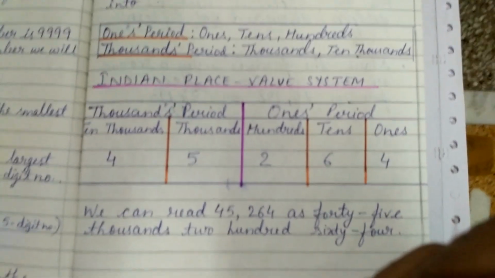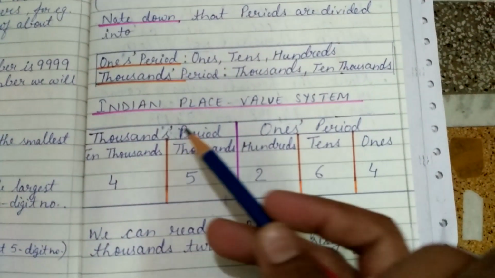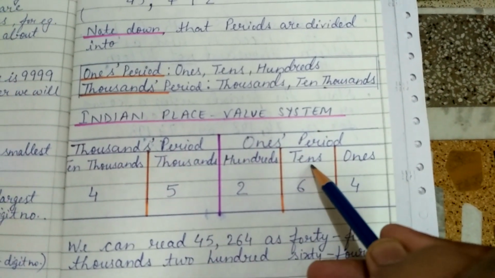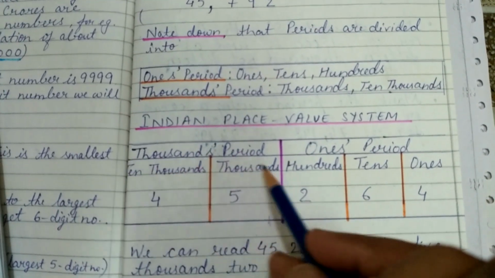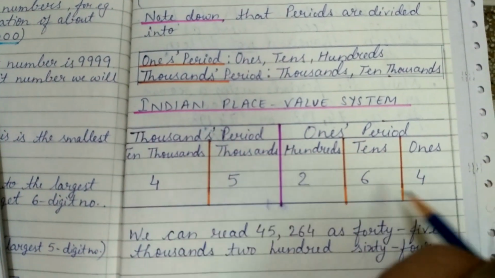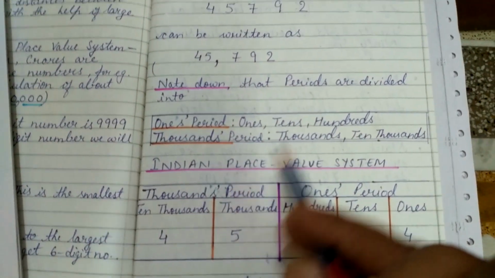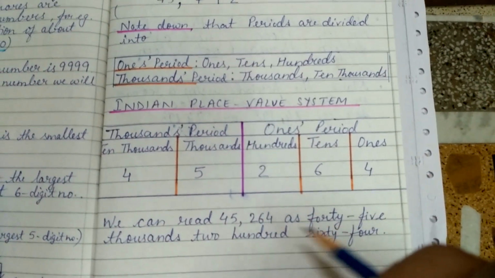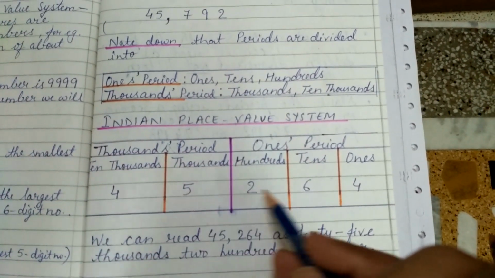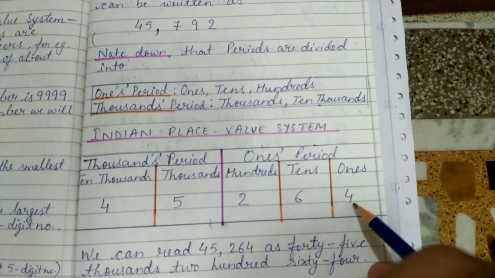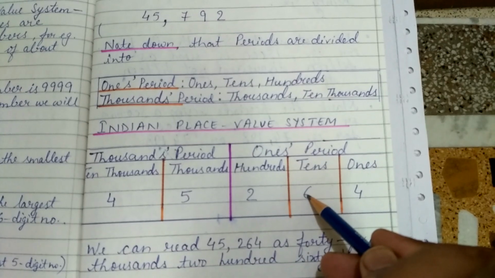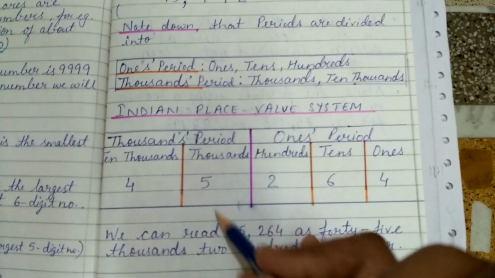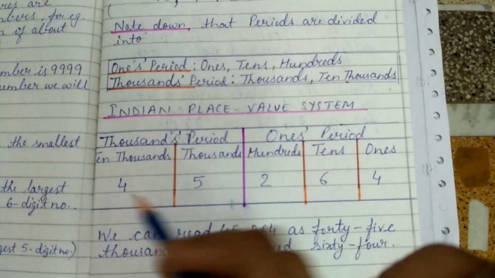And the same thing is then represented in the Indian place value system chart. First you have to start from the ones period. The ones period has ones, tens, hundreds. Then the thousands period has thousands and 10,000s. Suppose the number is 45264. So 4 is at the ones place, so it is written over here. Then 6 is at the tens place, so it is written at the tens place. 2 is at the hundreds place. 5 is at the thousands place, and 4 is at the 10,000 place.